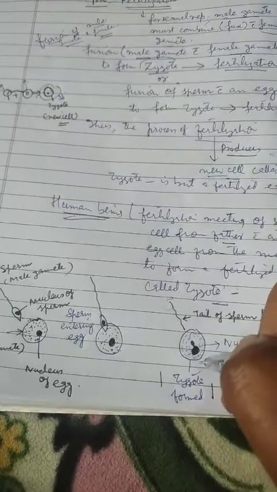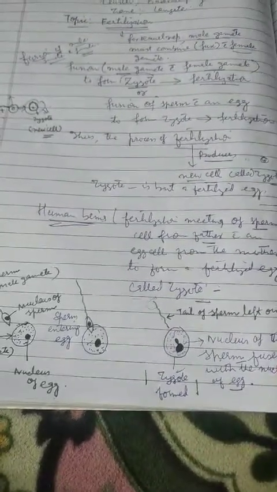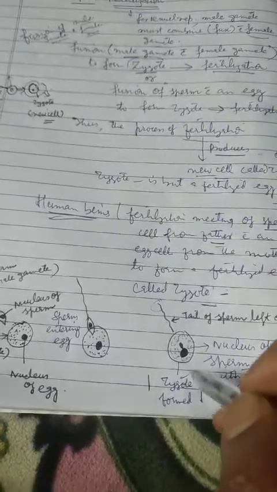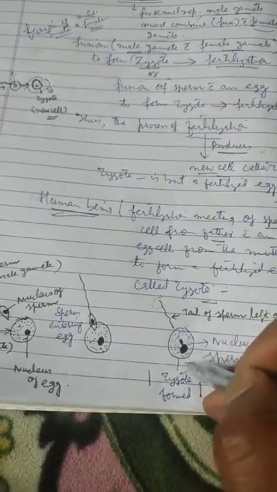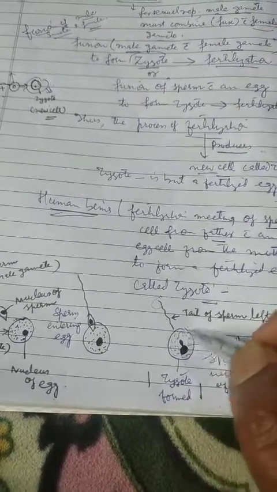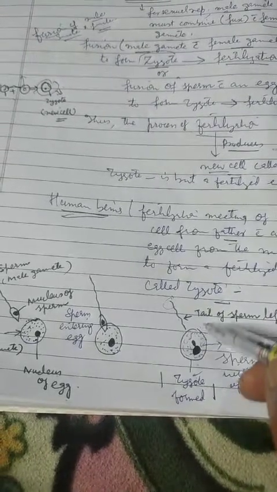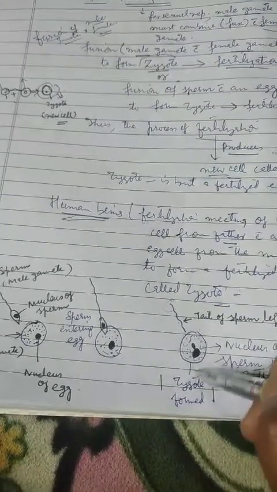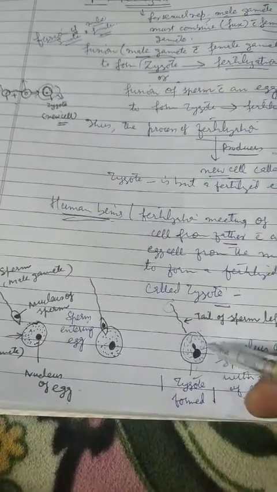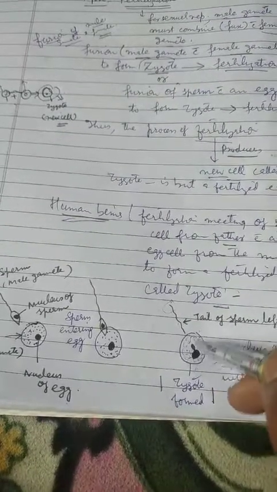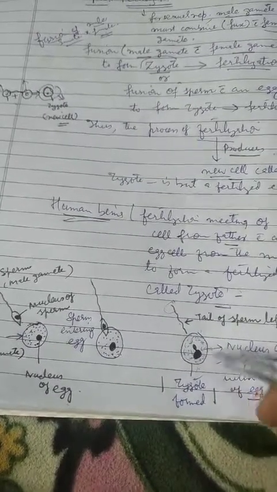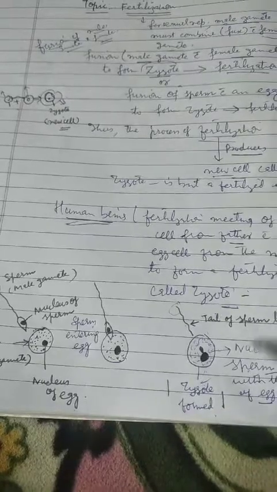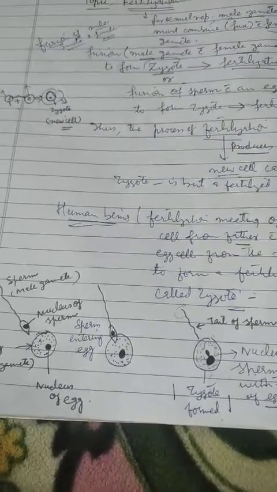They fuse and form one nucleus. Okay. Now what we have here is a zygote. It is no more an ovum. We call it a zygote because it is now the fusion of two different gametes, male gamete and female gamete. Now this new structure is here. It's no more sperm, it's no more egg, but it is a zygote, a completely new structure, a completely new cell.